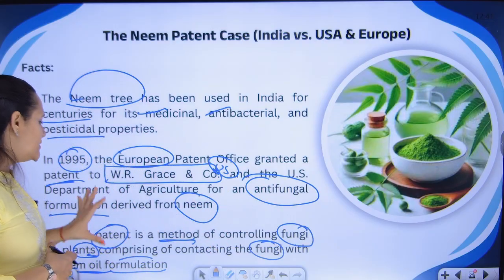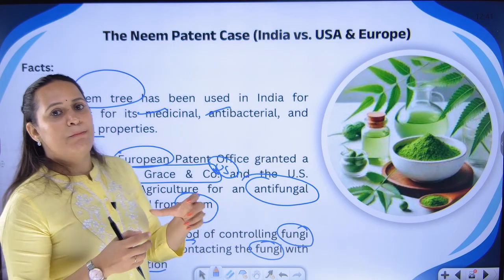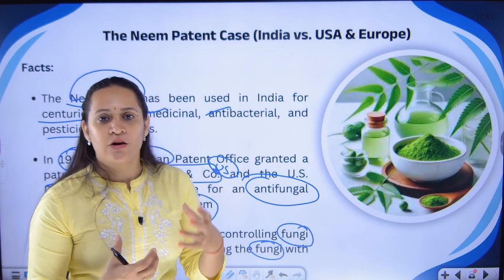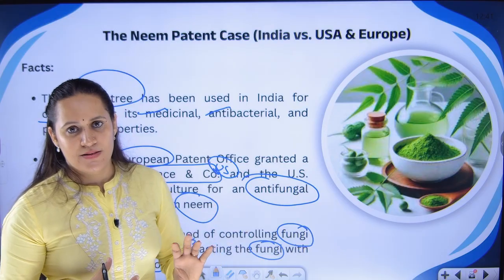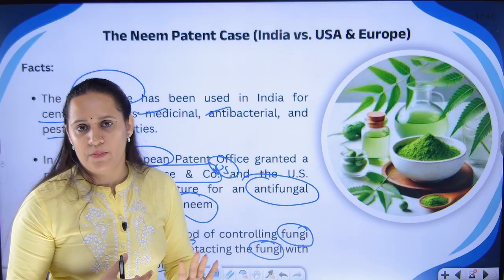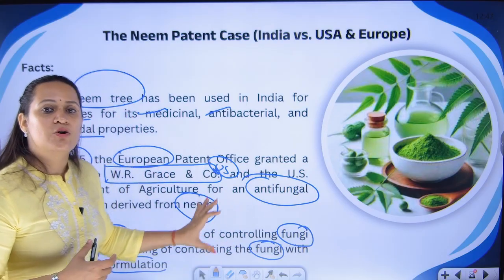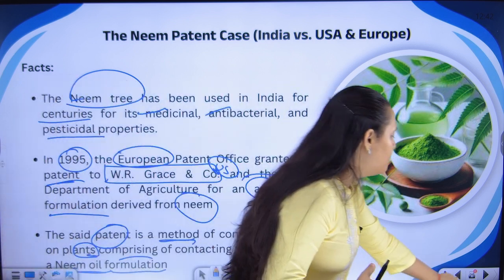So it can be used as a pesticide for the plants. By using the Neem oil in the formulation, you can protect the plants. It has a medicinal property, an antifungal property, and that product they wanted to patent. But what happened?